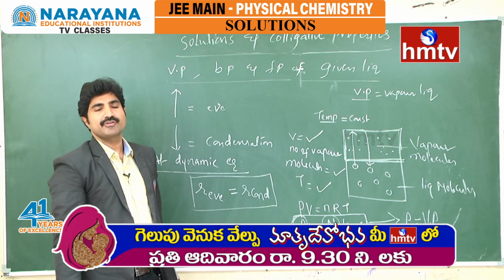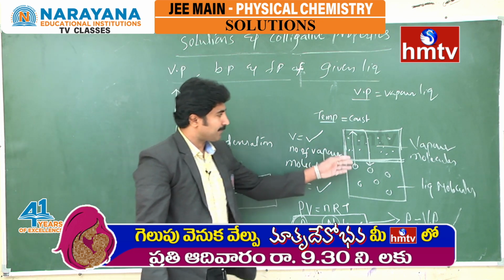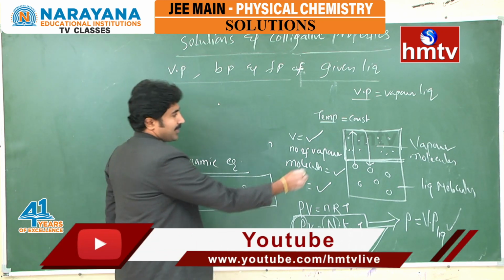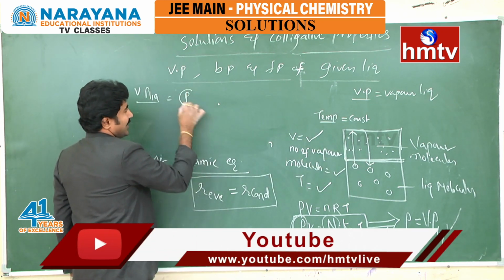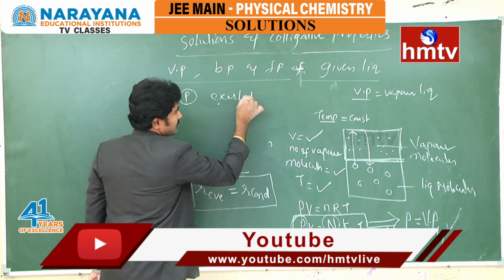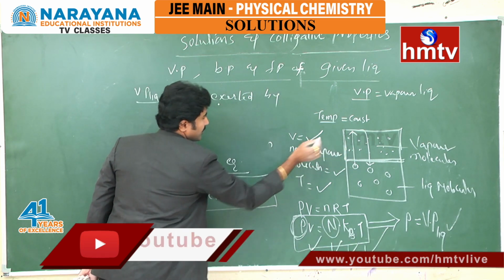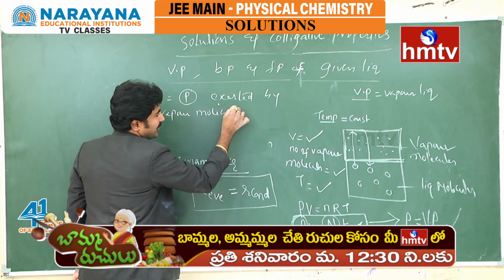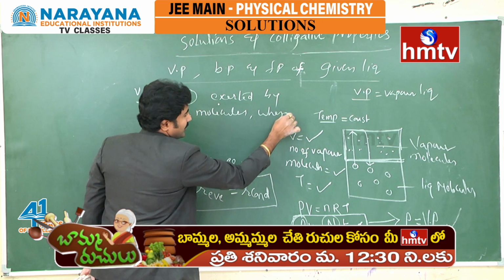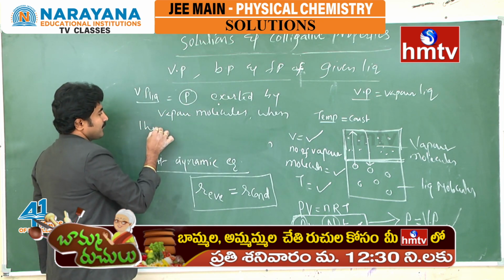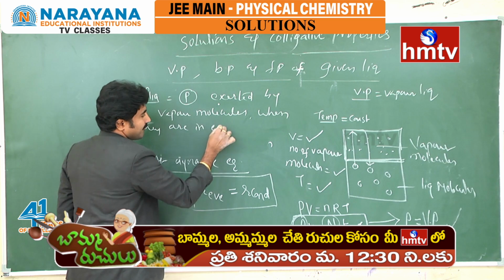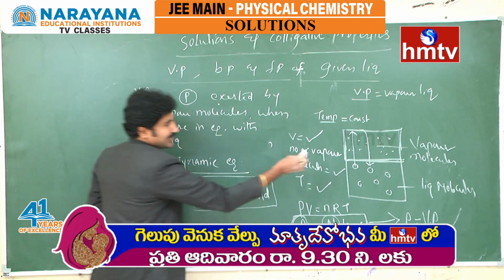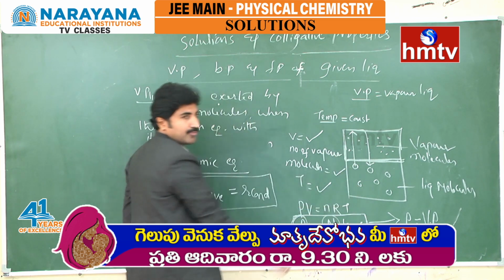What is the exact definition of vapor pressure? It is the pressure exerted by vapor molecules when they are in equilibrium with their liquid molecules. These are the vapor molecules, these are the liquid molecules.